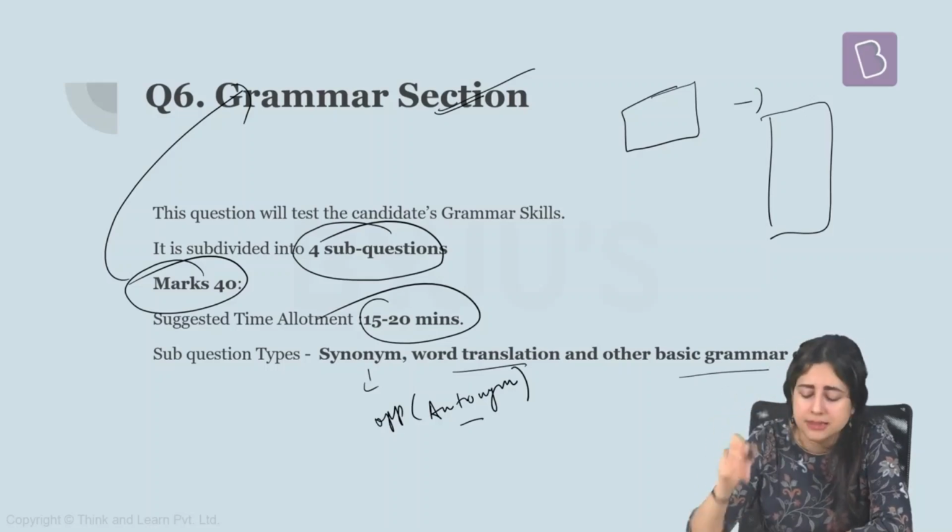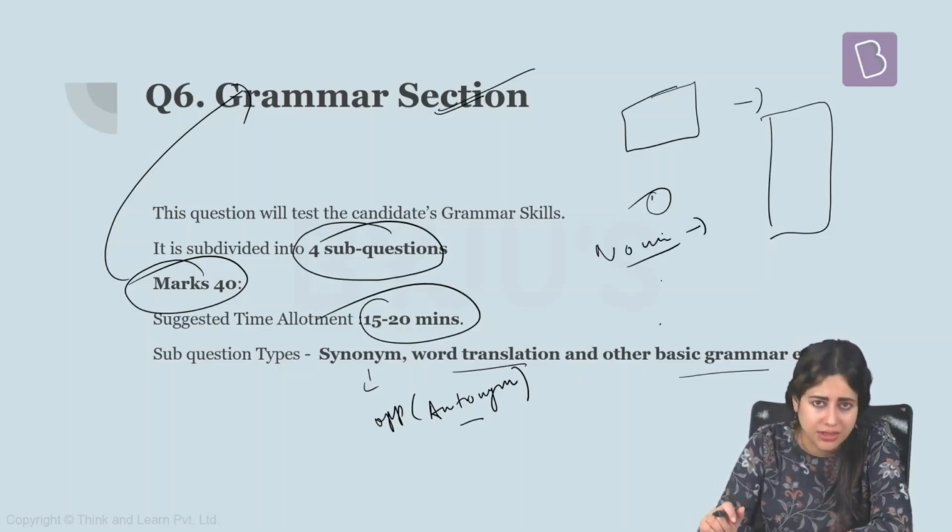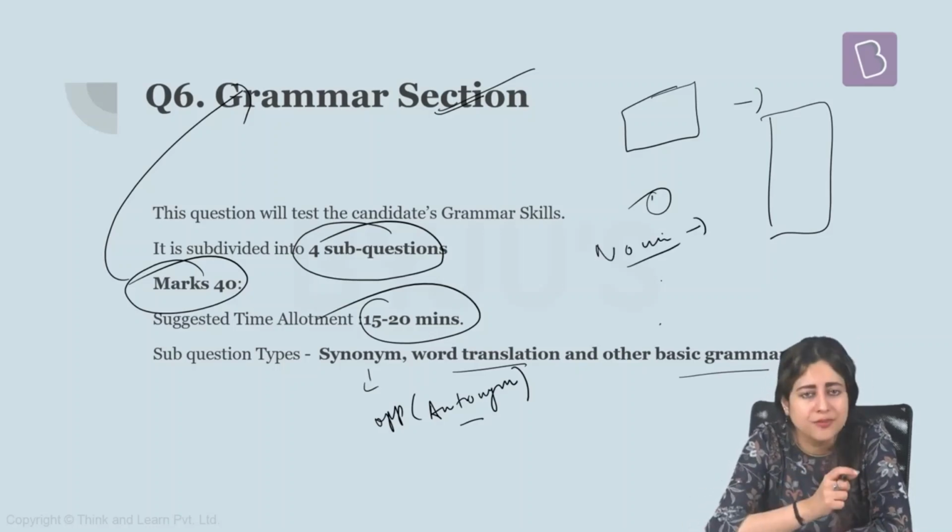Another important question that comes here is making sentences. 5 words may be given to you. You need to make simple sentences in your own words, in your own language, by using these words. Here the main tip is do not try to transform that word. If the word is given in a noun form, then you have to make a sentence with the same form. You cannot just change it into adjective form or verb form and use it the way you like. Don't do that. Just use the same word in the same form and then make a sentence on it.